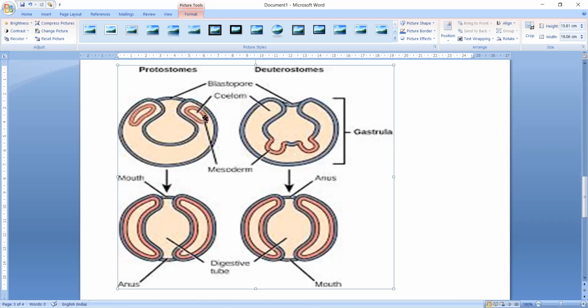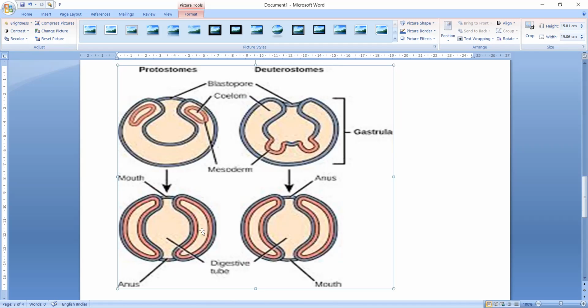All these cells form a split in between and they separate. This split will keep on growing and extend further and it will enclose the total ectoderm and endoderm. See in this diagram, the mesoderm has completely covered the ectoderm and endoderm.